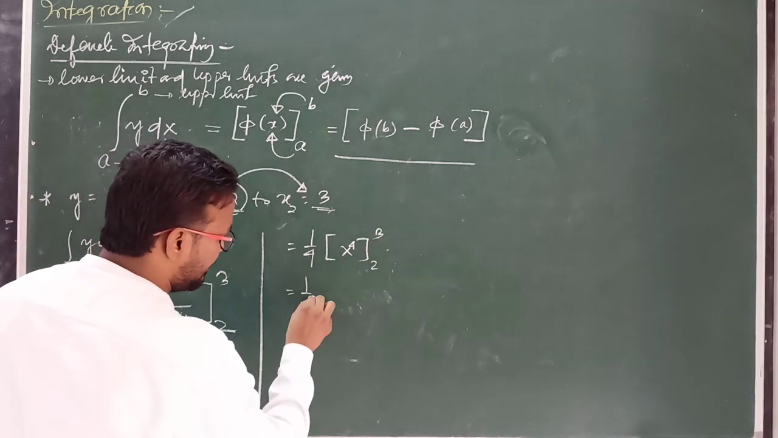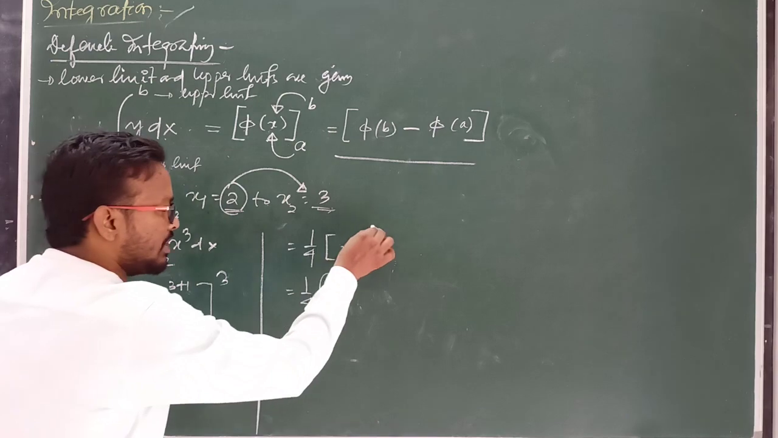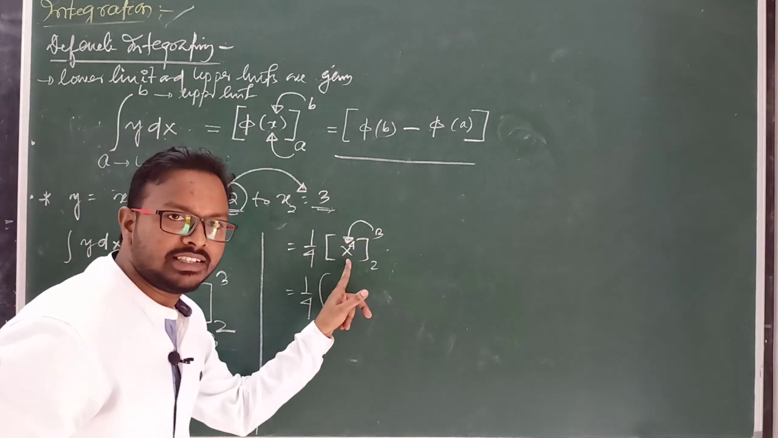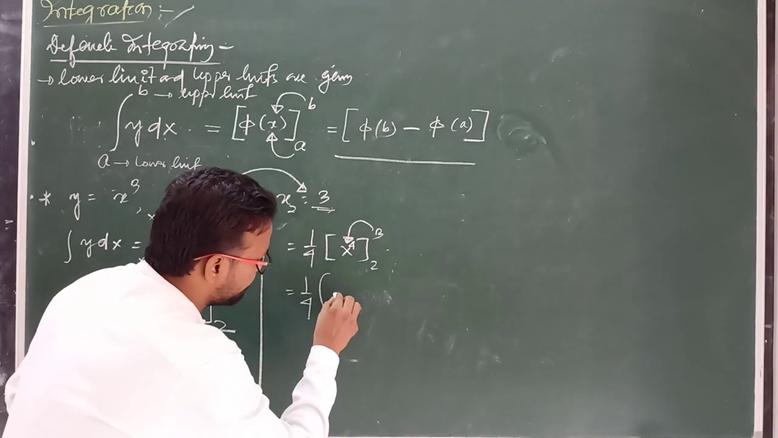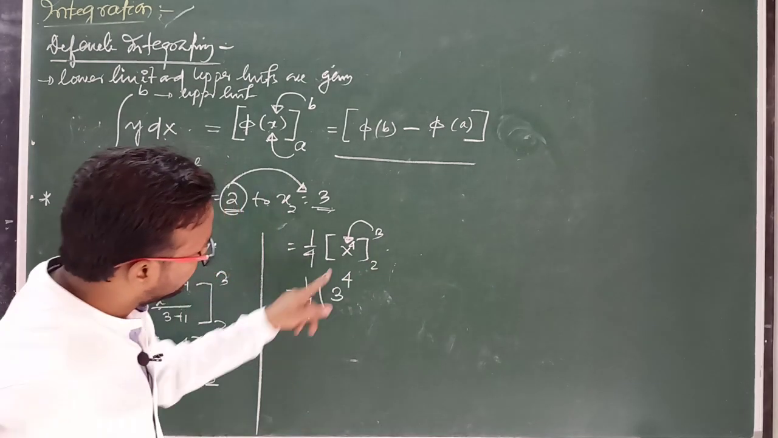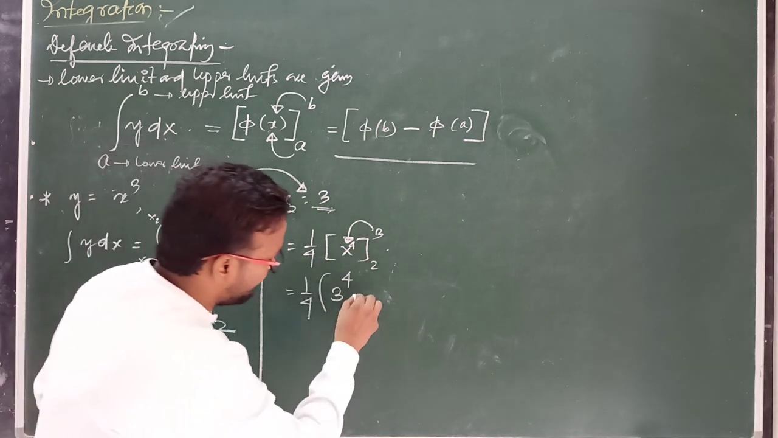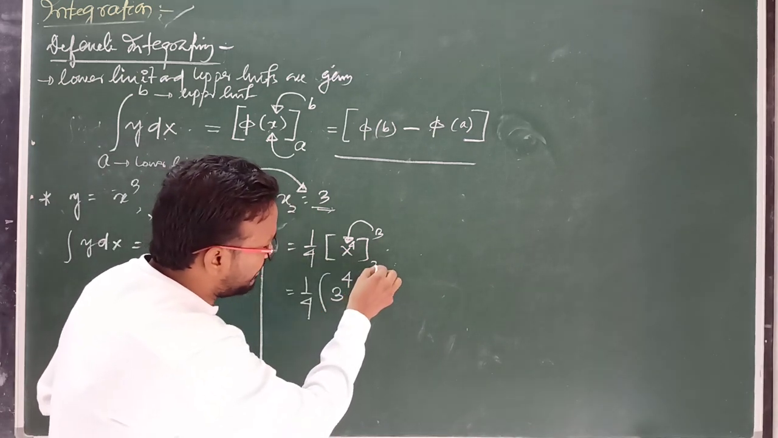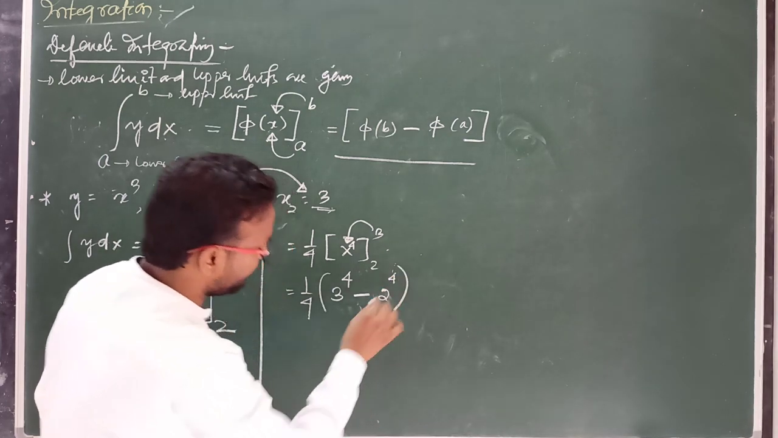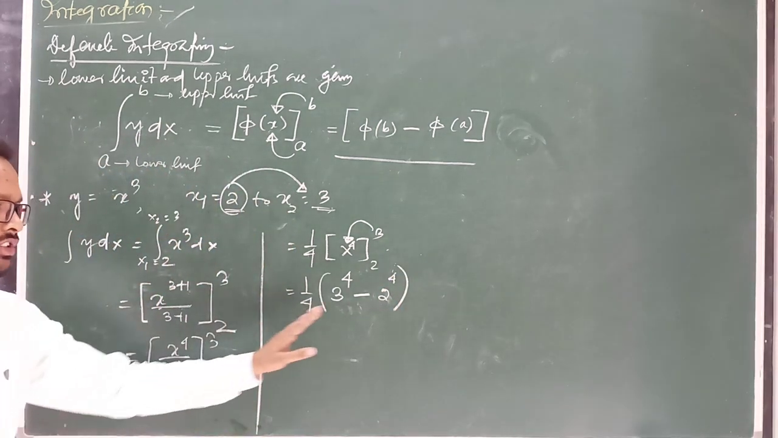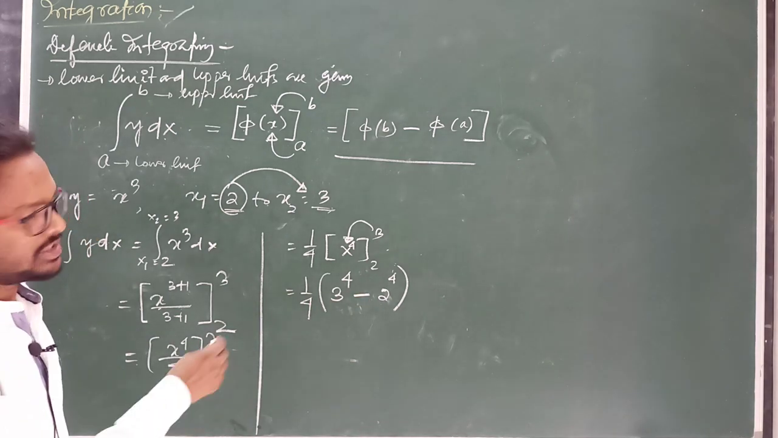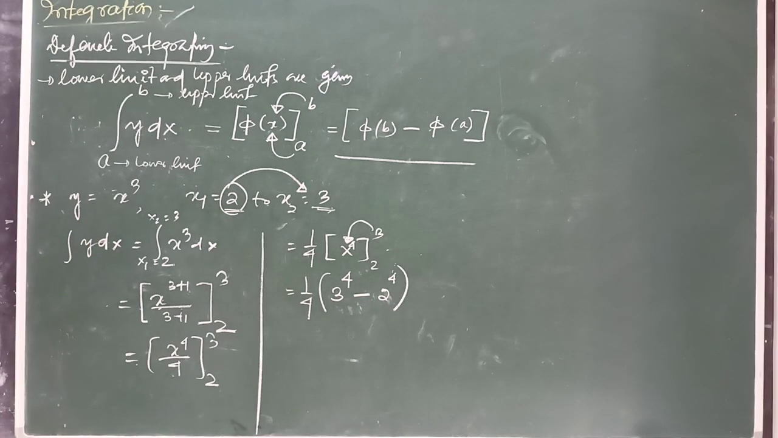Now use the upper limit and lower limit. First we have to use the upper limit in place of x. Wherever x is written, first write 3. So you can write 3 to the power 4, minus, then we have to use the lower limit 2, then 2 to the power 4. This is the final answer. Now you can solve this relation and you will get the final answer. Clear? This is known as the upper limit and lower limit case.